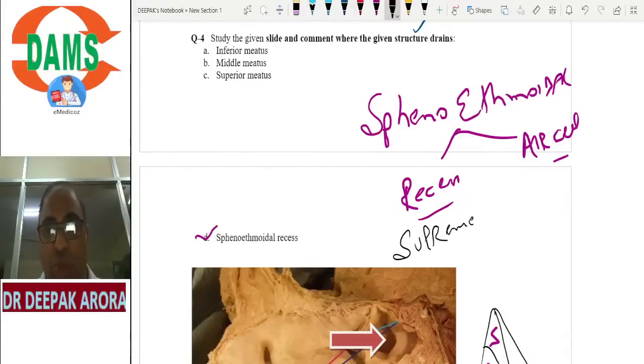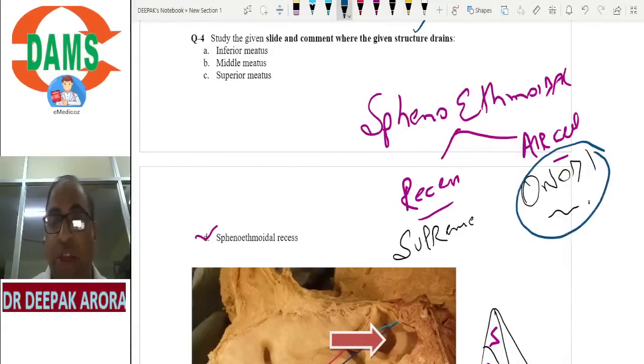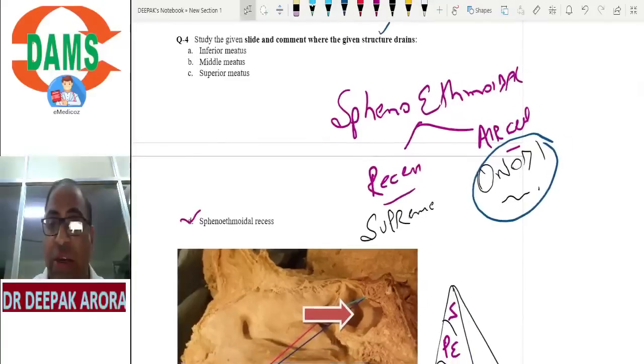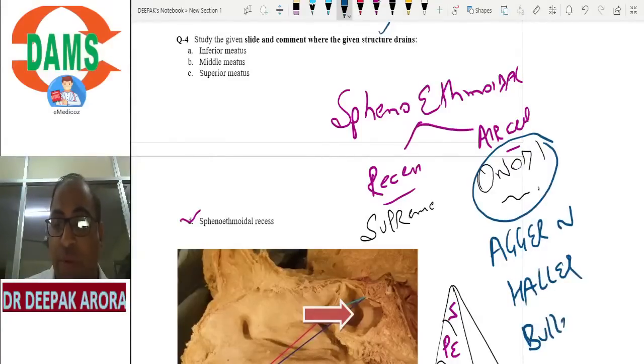What is the sphenoethmoidal air cell? Anyone who can write in the chat box? The sphenoethmoidal air cell, a cell which is close to the sphenoid but part of the posterior ethmoid, is the other name for the Onodi cell. From here, I am taking you to the important topic of Central Institute: air cells, Onodi cell, Haller cell, Agger nasi, and bulla ethmoidalis. All these points should be on your tips.